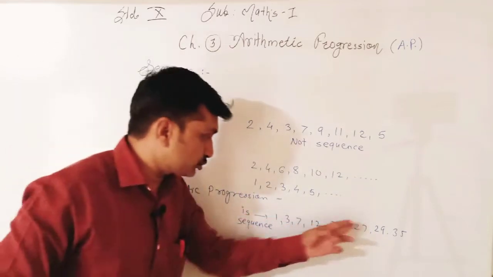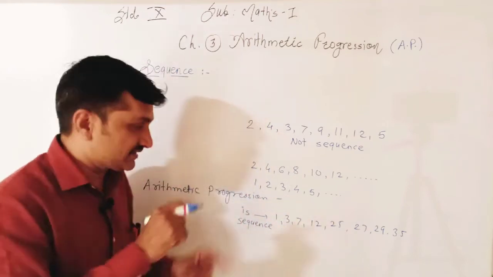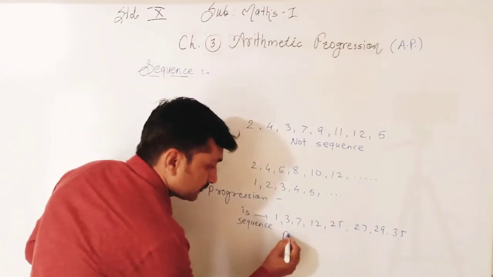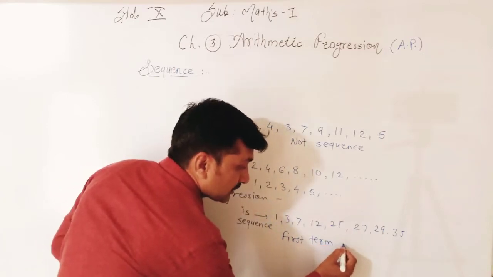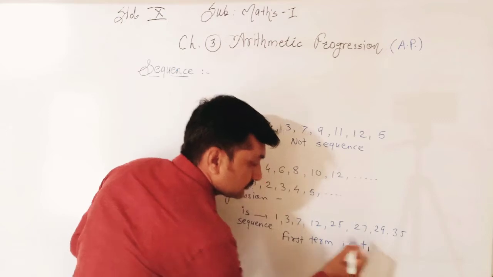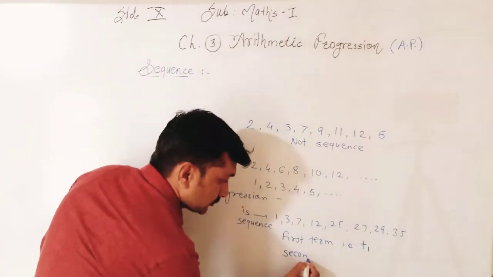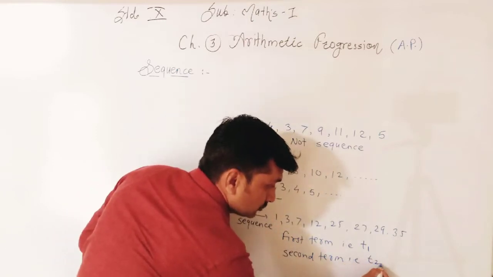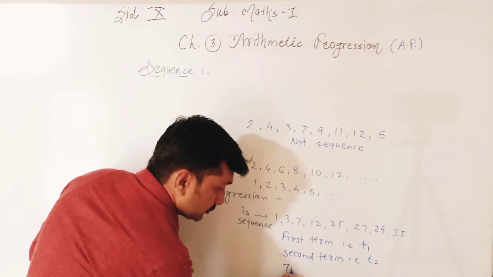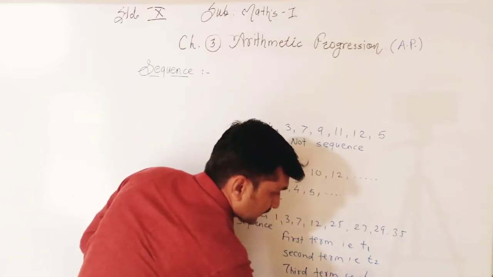Here the first number in the sequence is called the first term, denoted by T1. Second term is denoted by T2. Third term is denoted by T3.